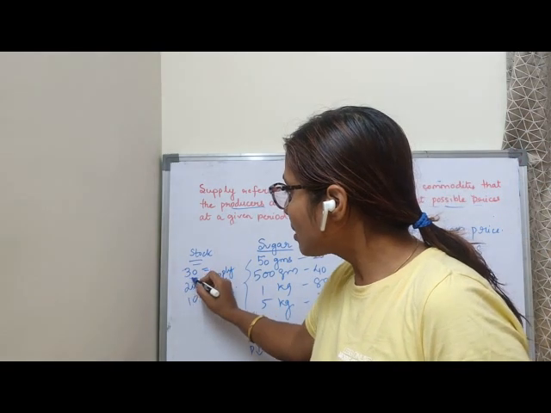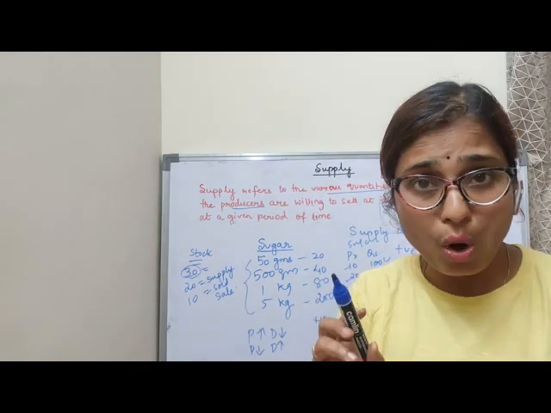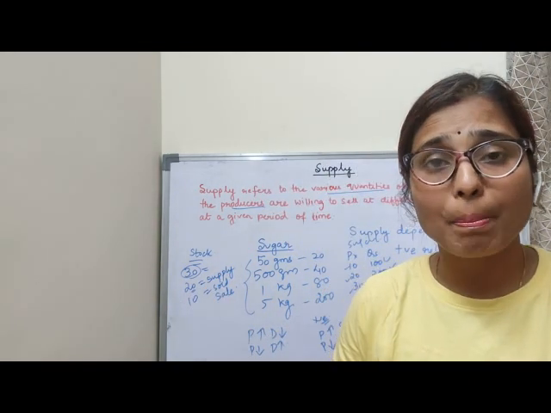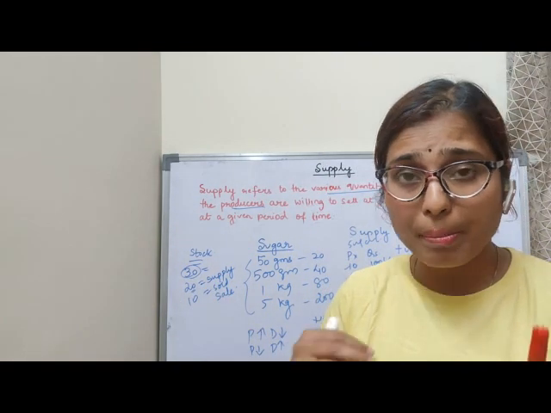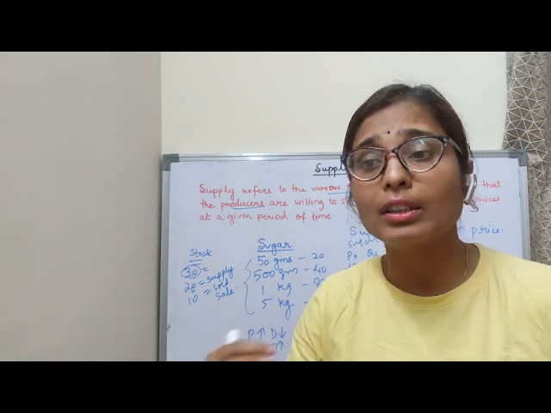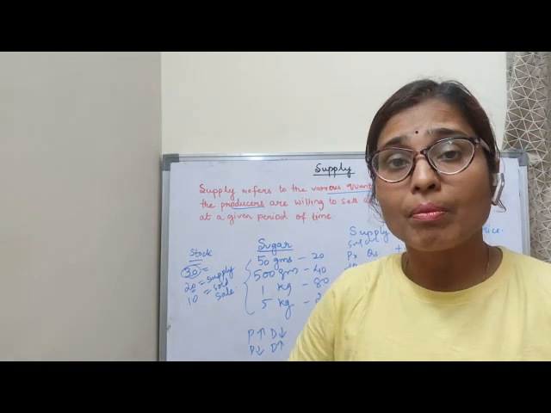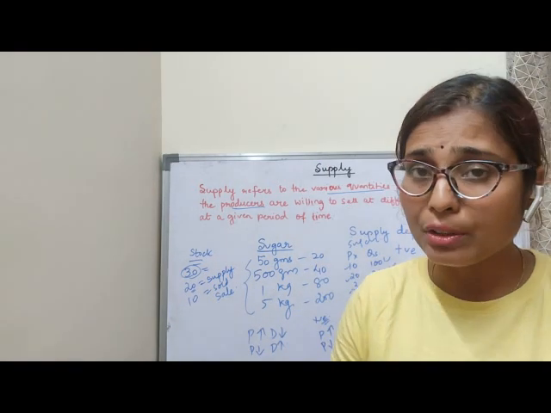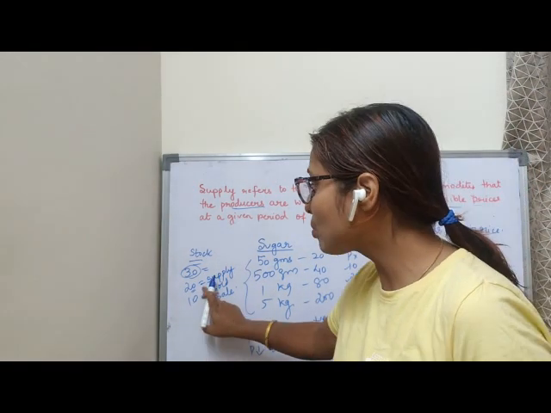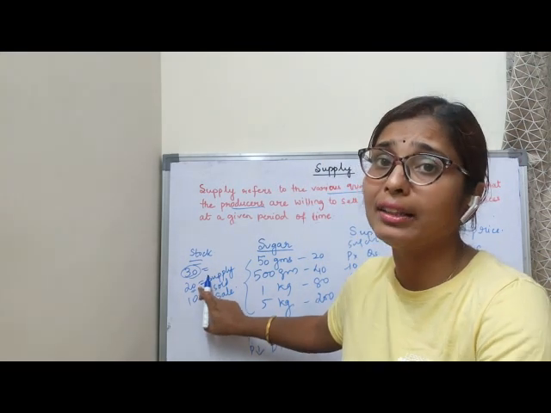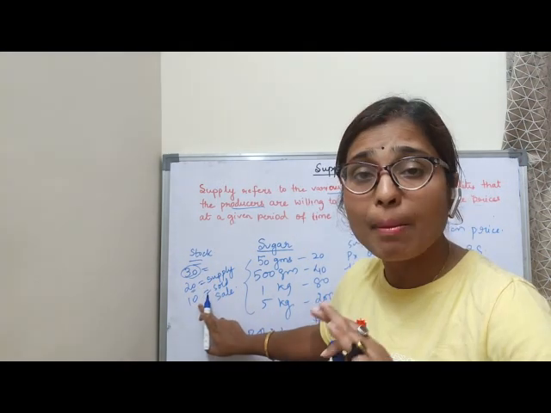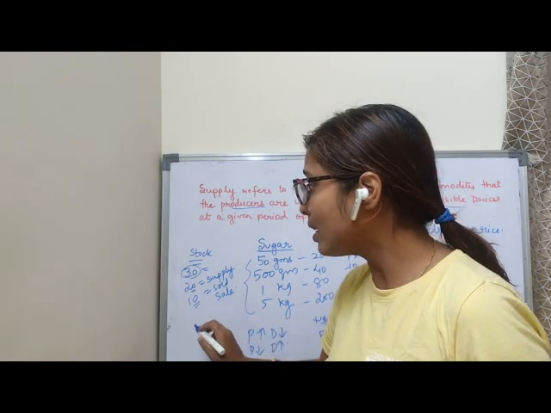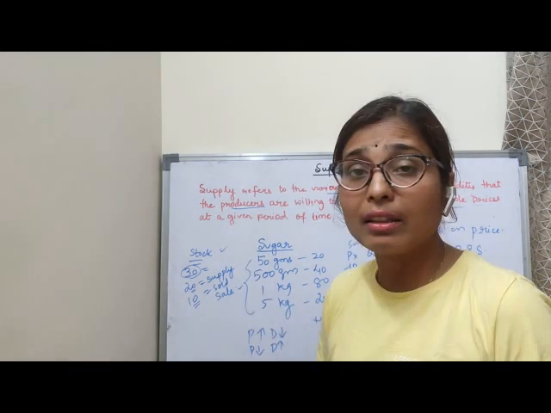Clear? So the 30 which I have produced is the stock with me, and I thought of offering only 20 marker pens in the shop. There is my shop and I offered only 20 pens to the market. So 20 is my supply. I am just willing to sell in the market. I have not sold yet. So 20 pens I am willing to sell, and out of 20, if I sold 10 pens, that is the sale. So 10 pens is my sale. So there is a difference between stock and sale.